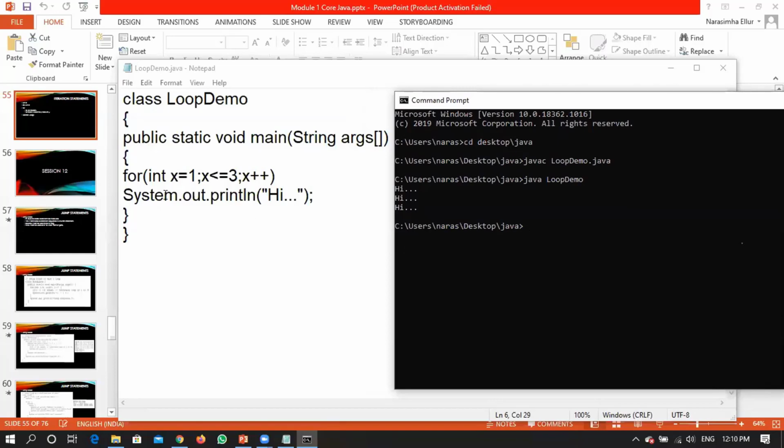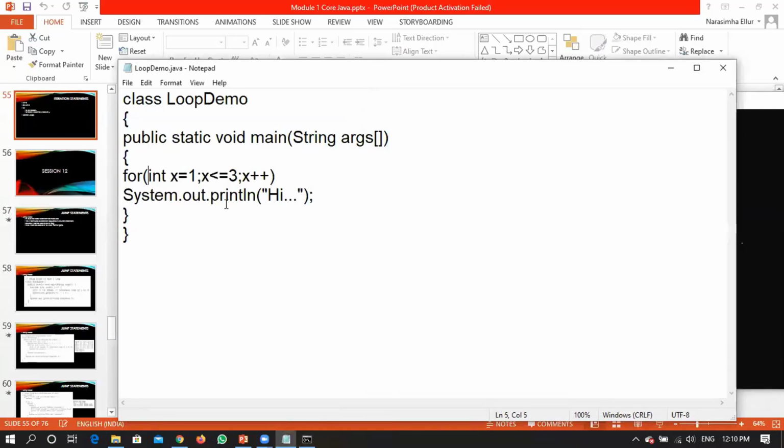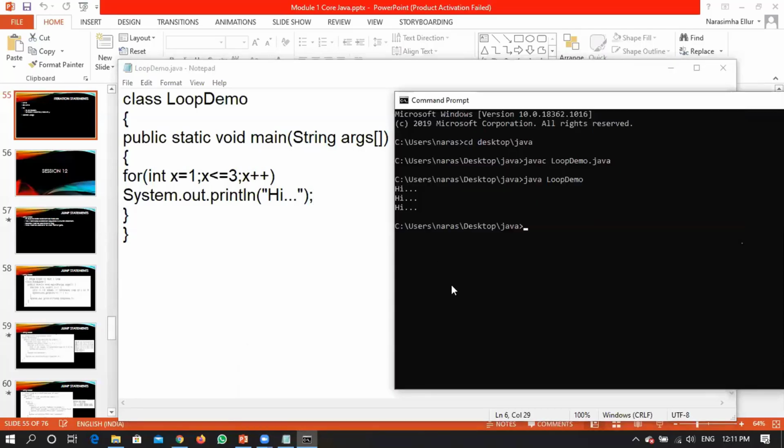Yes, sir. Can I conclude a few points? Point number 1. I can declare a variable in an initialization section. Right? It is not mandatory to put the curly brace if you have only one statement inside the loop. If you have more than one statement, then those statements need to be enclosed in curly braces. Clear?